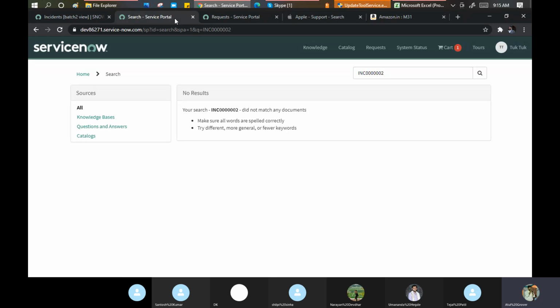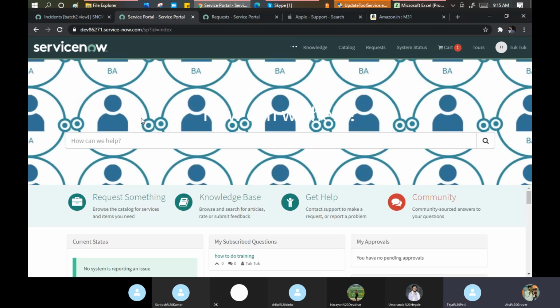So ServiceNow says, boss, this is a specific thing. You are looking for your number, I cannot search for you now. If you want to search for this number, go to my request and then search it. But this particular place gives flexibility to search the items, the articles you want. Any word mentioned, you can click on search, and I'll bring it for you. And this is also a configurable part.